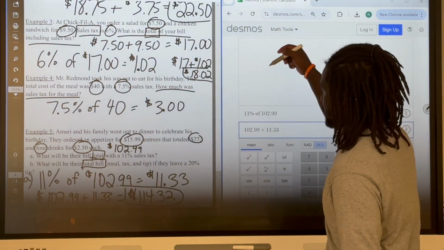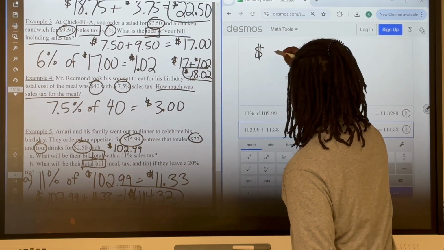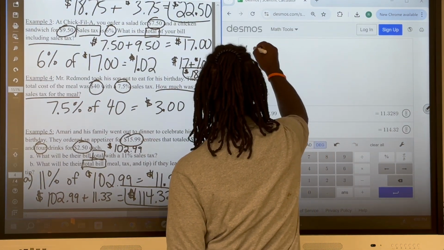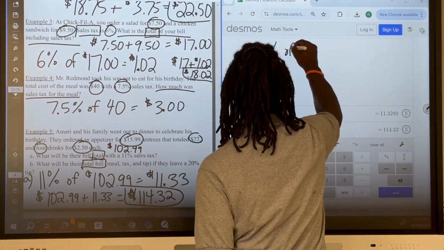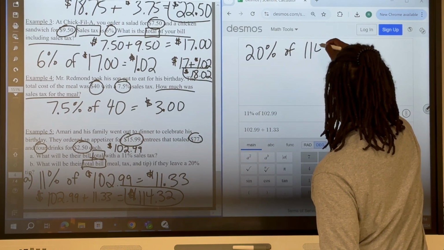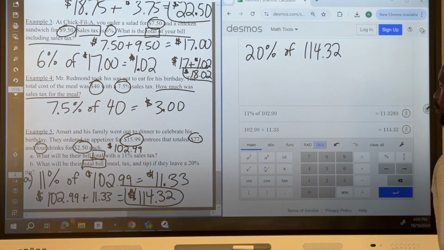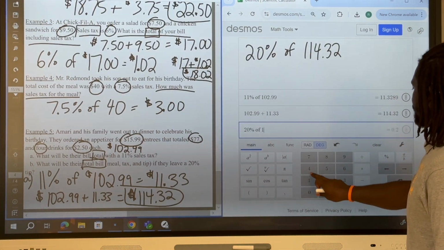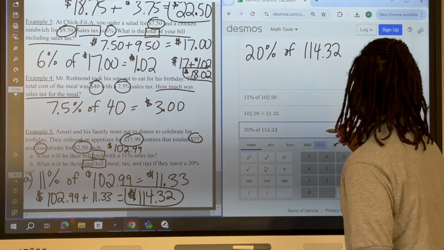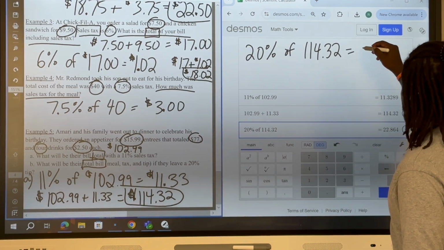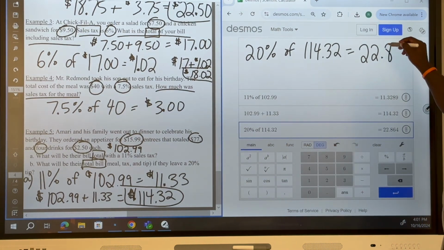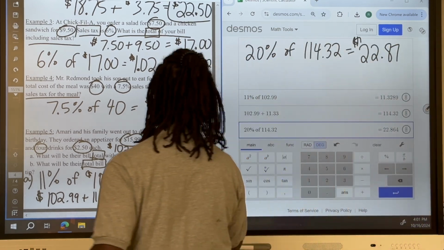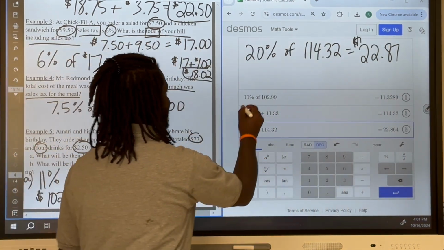So now I gotta do 20% of 114.32. That's gonna give me $22.87. Okay. And so now to figure out how much after the tip, I gotta also add that.